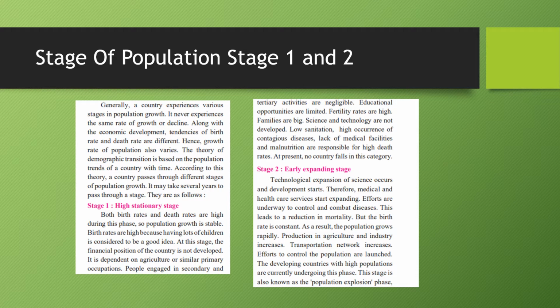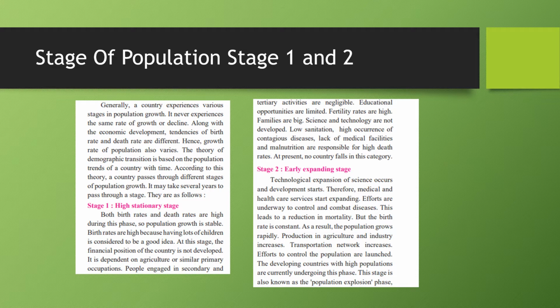This theory of demographic transition is based on population trends of a country with time. According to the theory, a country passes through different stages of population growth. It may take several years to pass through a stage. Therefore, there are stages which are as follows. The first stage is also called the high stationary stage.